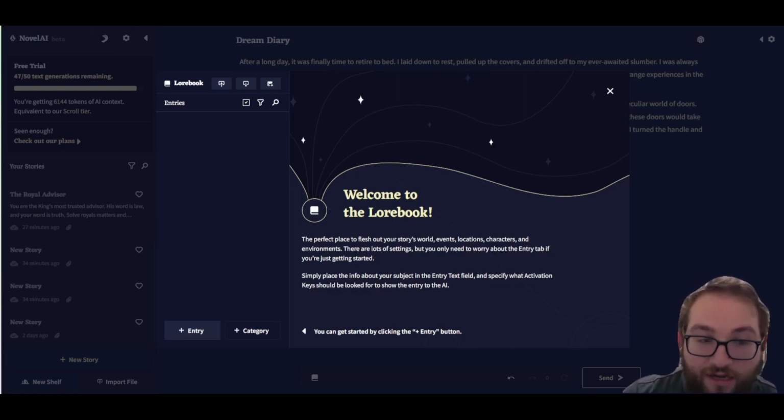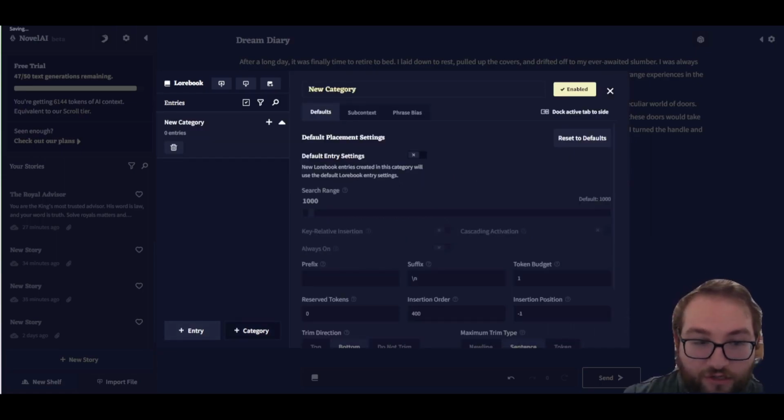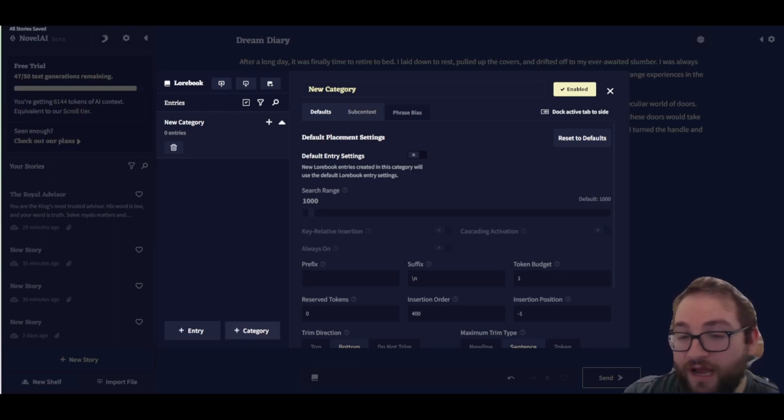So let's take a look at here first and what you can add so that the AI knows how to respond and how to react to what you say. You can click on an entry or you can click on a category, and you can get really deep into this. For today, I'm not going to do anything here, but if you were to create a story that continues on and you want to create multiple branches off this one story, for example, you can come into here and it'll tell the AI exactly how to react and how to address people as well.